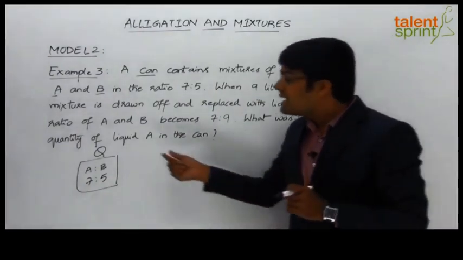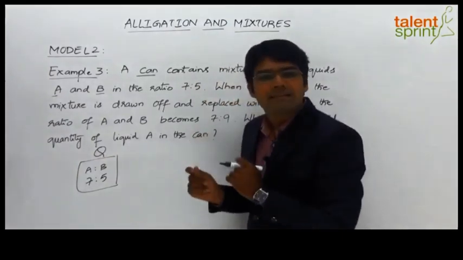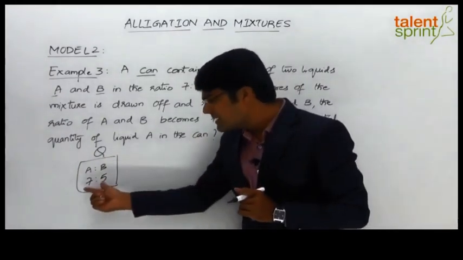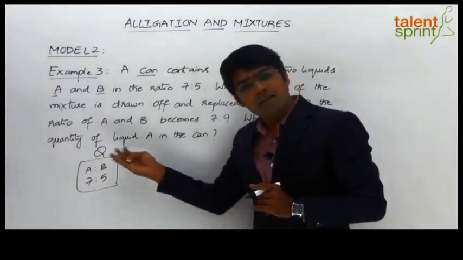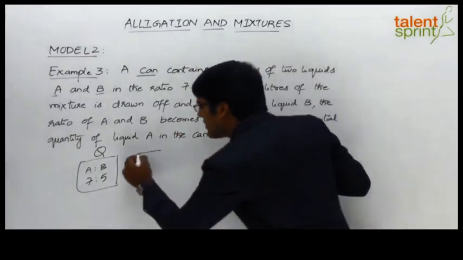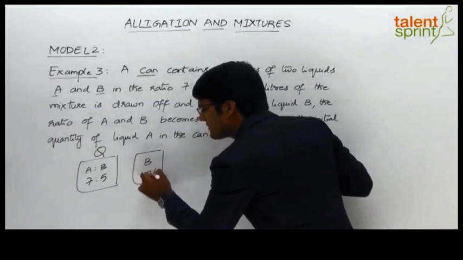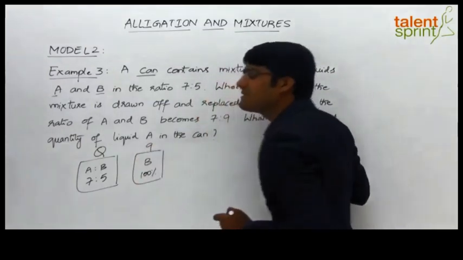Now understand that when 9 liters of mixture is removed, we get both A and B in that 9 liters and the ratio of A and B will be 7:5. After removal, we are adding pure liquid B. So that pure liquid B is our second mixture, let us assume. B, 100%. And how much is the quantity? 9 liters is the quantity.